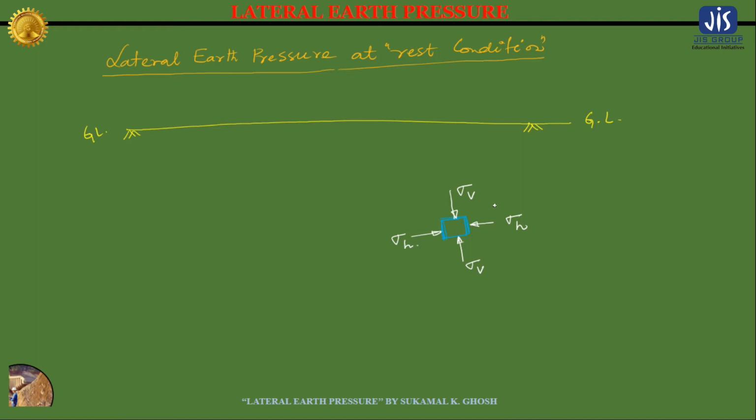Now this soil element is in stable condition, because this sigma V and this sigma V have the same magnitude but opposite direction, and also this sigma H and this sigma H have the same magnitude but opposite direction. So right now this soil element is in stable, or static, or equilibrium condition.